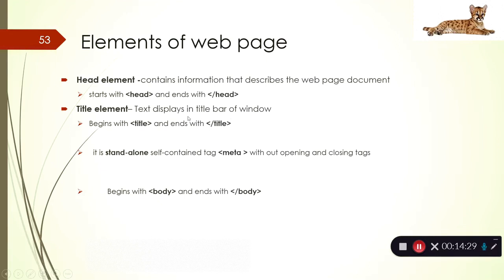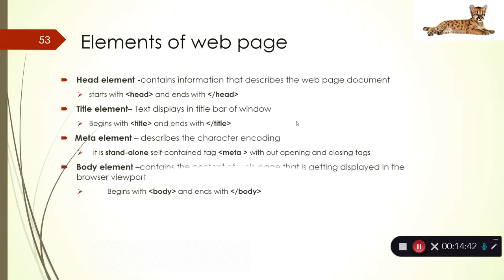Then the title: the title of the particular web page, shown in the title bar, is wrapped up with the title tag. Then the meta tag describes the character encoding. And then the body section contains the content of the actual website.